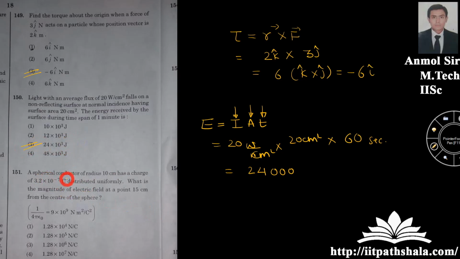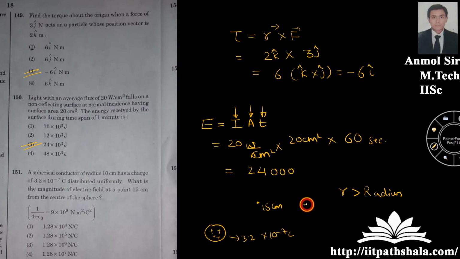A spherical conductor of radius 10 centimeter has a charge of 3.2 into 10 to the power minus 7 coulomb distributed uniformly. What is the magnitude of electric field at a point 15 centimeter from the center of the sphere? Now you should be knowing that here is the case where r is very much greater than the radius of sphere itself. So this sphere will act as a point source.